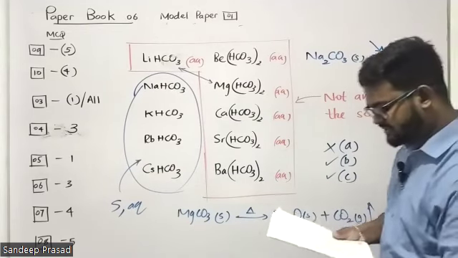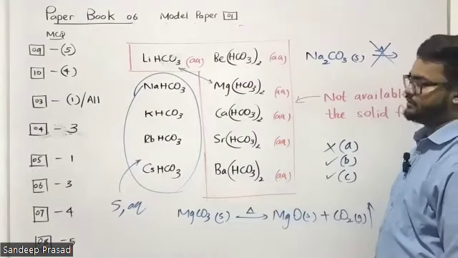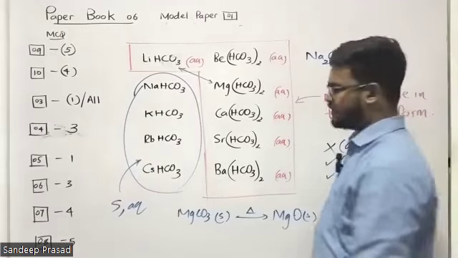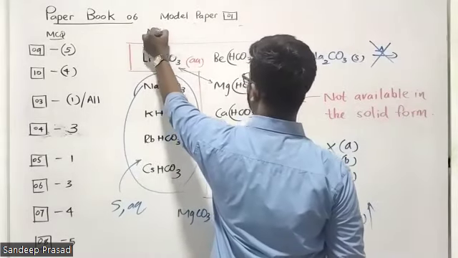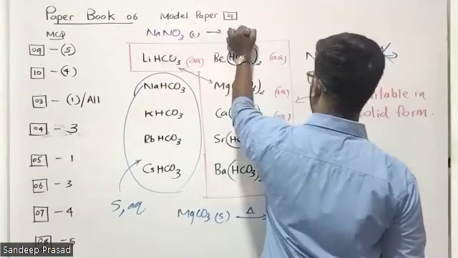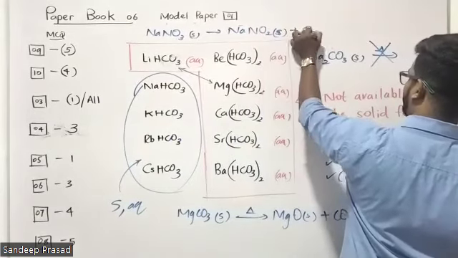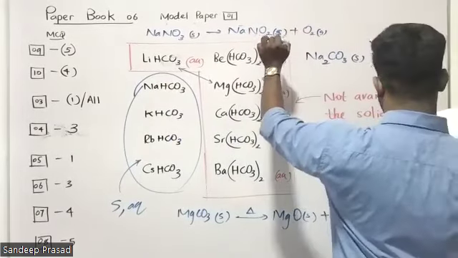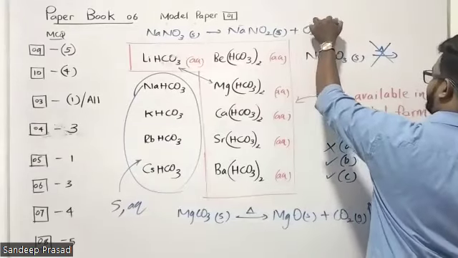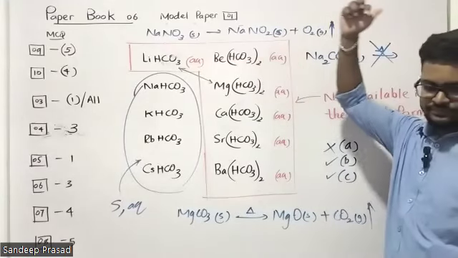D: when sodium nitrate is subjected to thermal decomposition, NO2 gas can be obtained. Wrong. False. We know that sodium nitrate thermally decomposes to produce sodium nitrite and oxygen gas. Can you remember in question number 5 we discussed this producing oxygen gas, and they have given sodium nitrate.